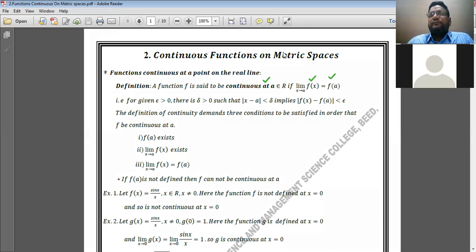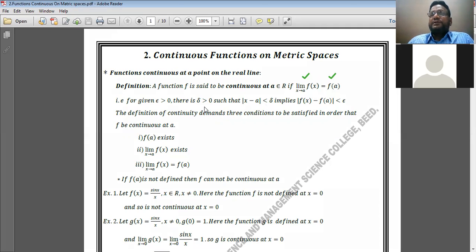What does it mean? It means that the limit of the function is equal to the value of the function at that point. If this condition is satisfied, then we can say that the given function f is continuous at that point. We can also write it in this way.